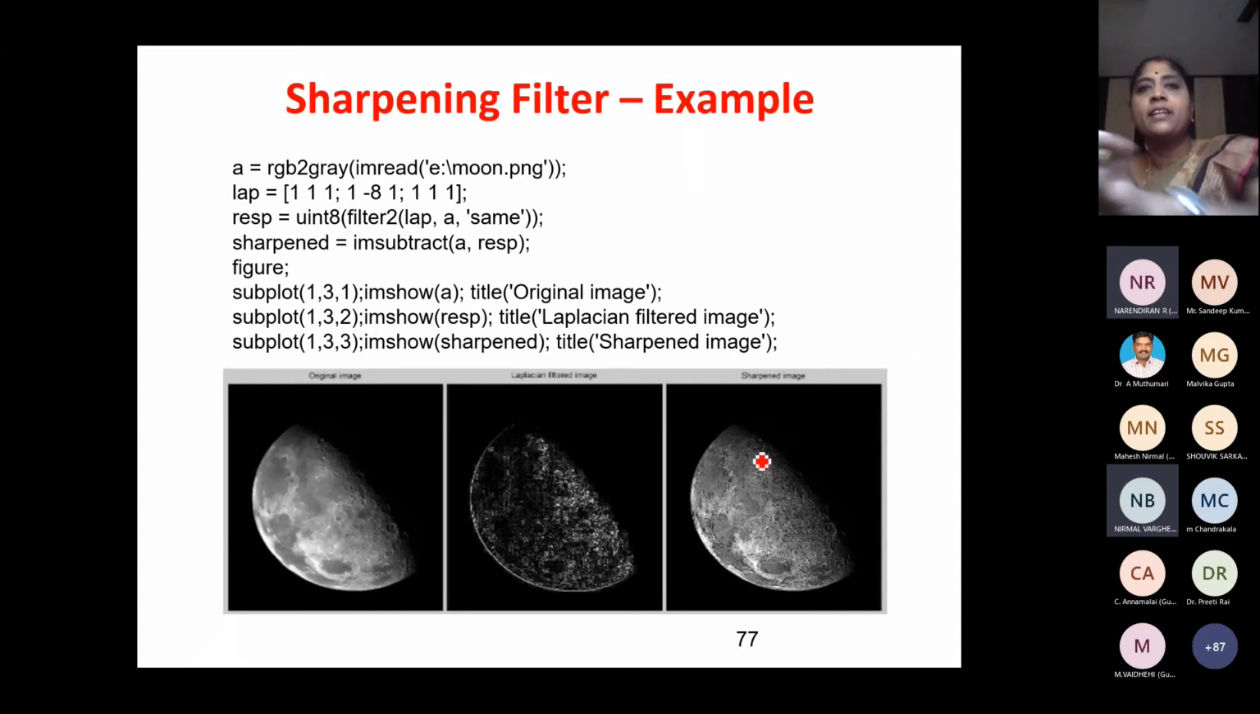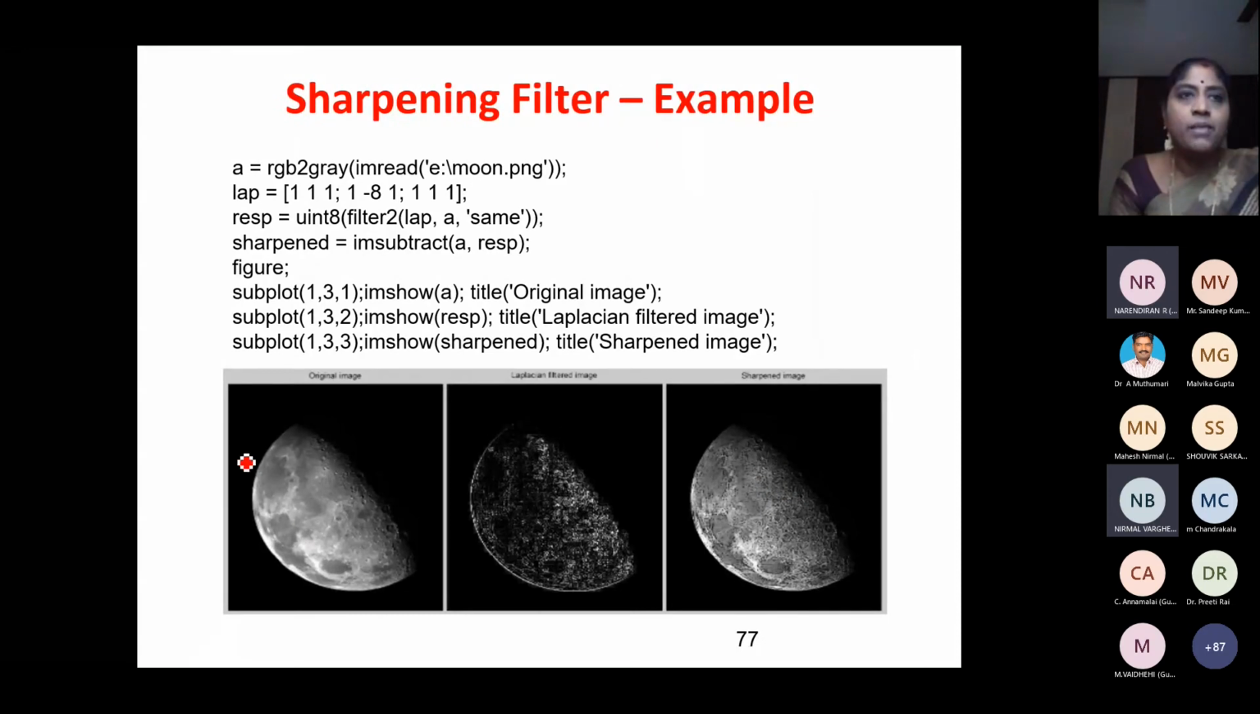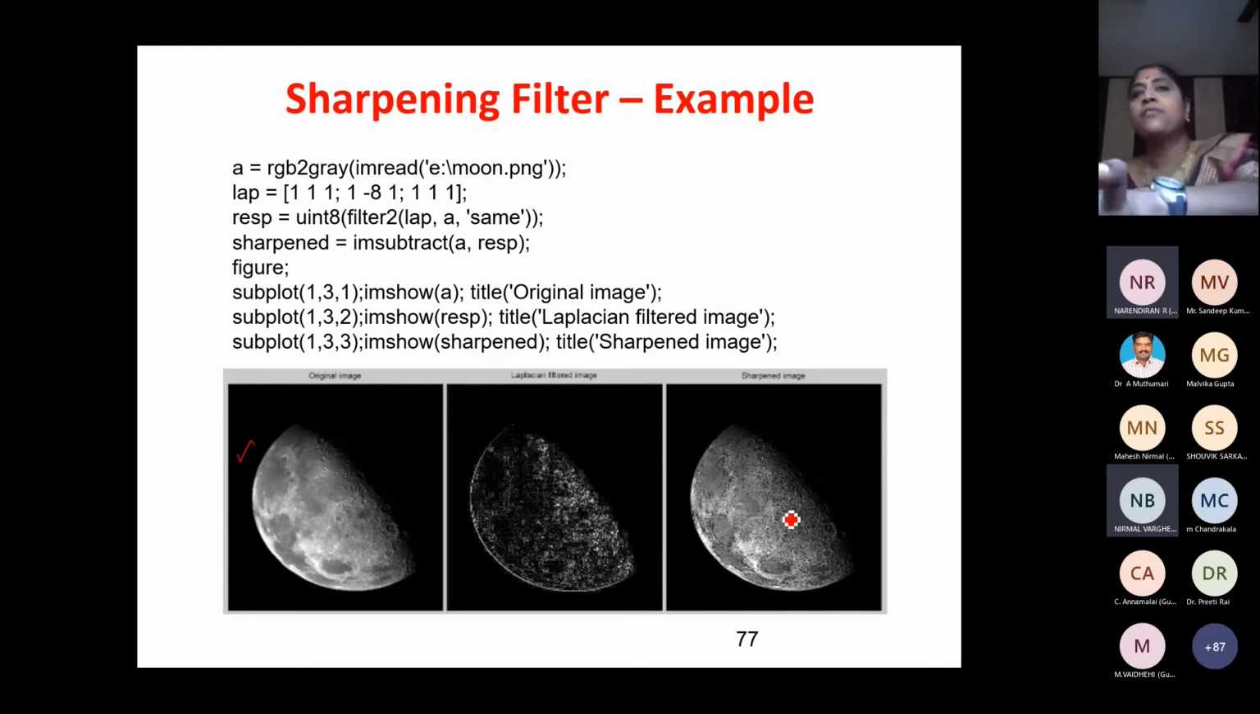Next is the sharpening filter. Can you see? This is the original image. See how the edges are sharpened here. We can see the edges are highly highlighted in this case. Here the edges are not so clear. Here we can see how the edges are very clear. So this is your sharpening filter.